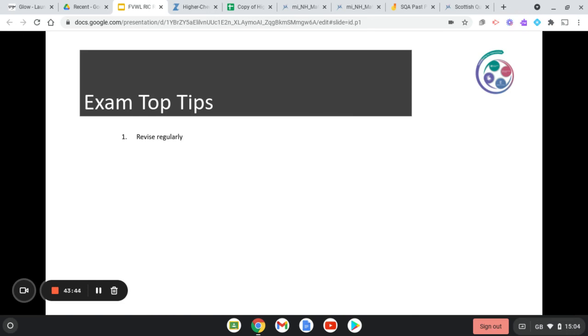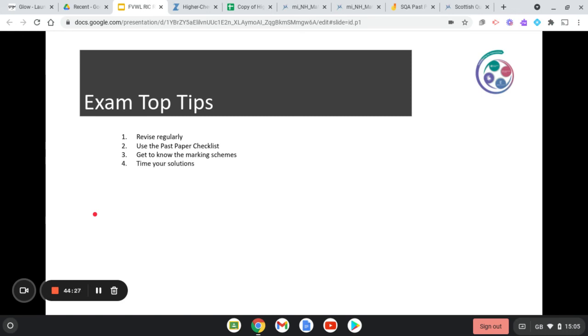As well as downloading that checklist with the past papers, and the Zeta Maths checklist as well, other things that you can do is make sure that you are revising regularly. It doesn't matter if you have done a specific past paper a million times, you could always do it again to see if you have quickened in your answering. Use the past paper checklist, make your own copy. Get to know the marking schemes, because it is going to be important to know where the marks are coming from.